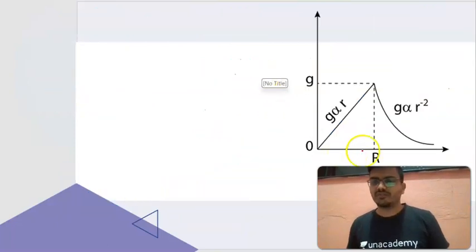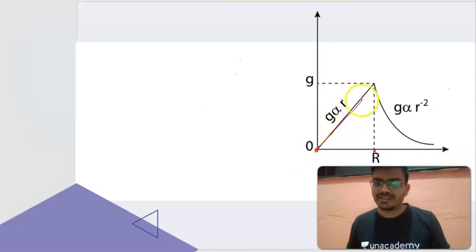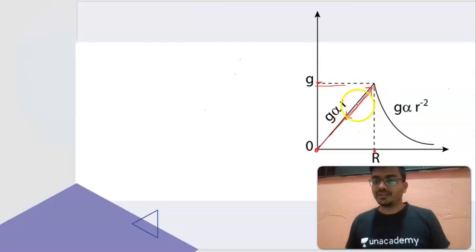Here is the variation of g with respect to altitude and with respect to depth. See, this is r. R stands for the radius of earth. Up to the radius of earth, this is 0, which means it is the center of the earth. From the center of the earth, the value of g keeps on increasing till it comes to the surface of the earth. On the surface of the earth, g is a maximum. If you go in reverse, g will be minimum. So with respect to d, you can clearly find